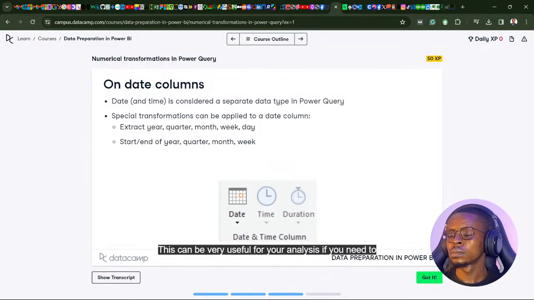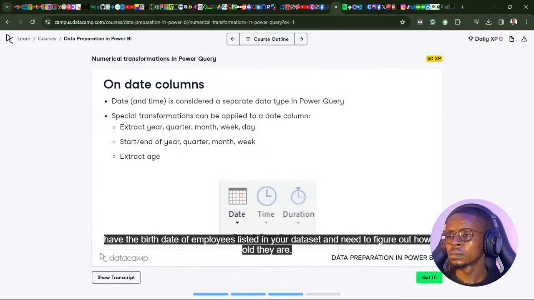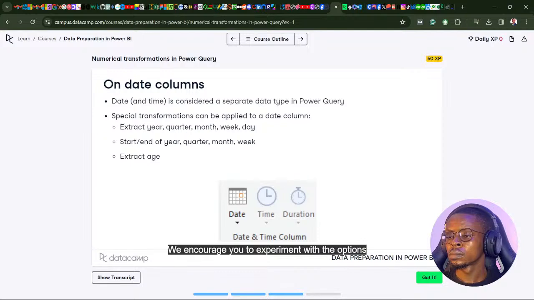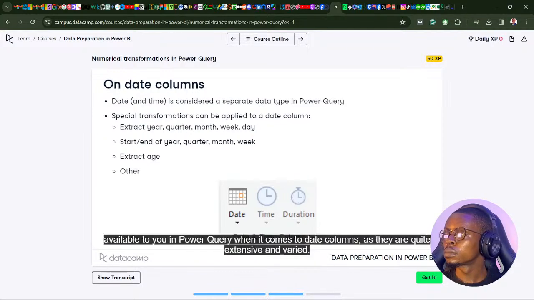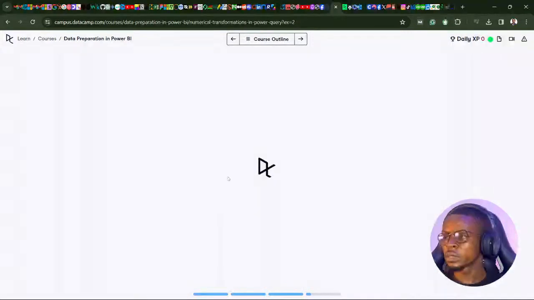This can be very useful for your analysis if you need to calculate averages based on how many days have elapsed in the year. You can even extract the age from a date column, which is typically applied when you have the birth date of employees listed on your dataset and you need to figure out how old they are. We encourage you to experiment with the options available to you in Power Query when it comes to date columns, as they are quite extensive and varied. Let's try this out ourselves by working on some sales data for AdventureWorks. Okay, that's interesting. Time to get our hands dirty.